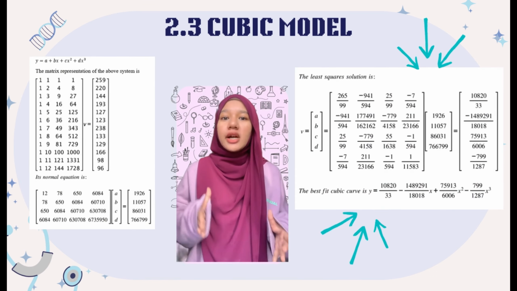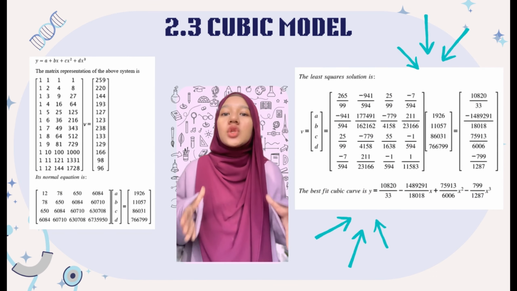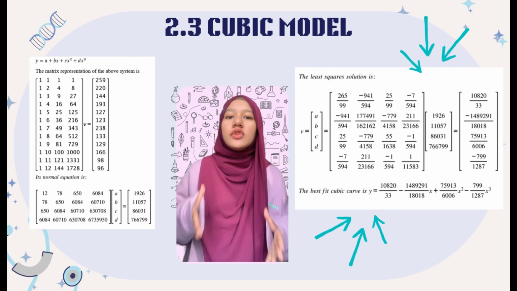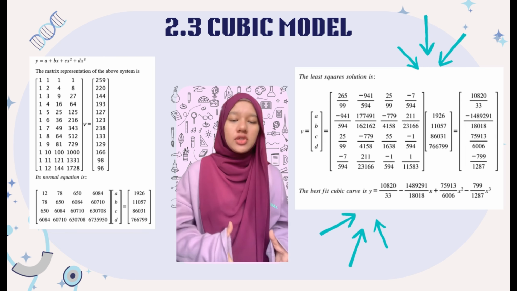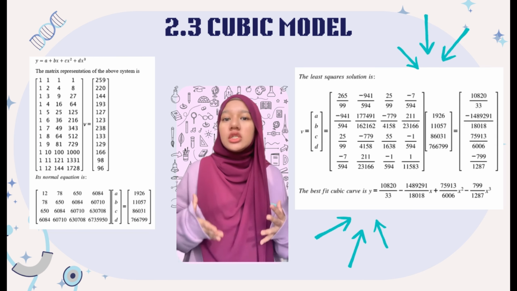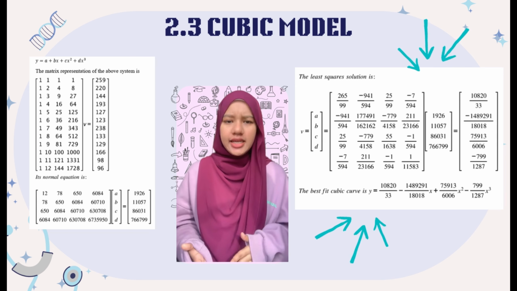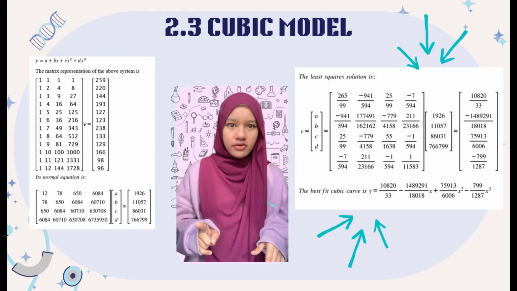Now, moving to the right side of the slide, you can see the least squares solution. The equation is solved using matrix operations and the inverse matrix. The final solution gives us the values of a, b, c, and d. At the bottom, we get our final result.